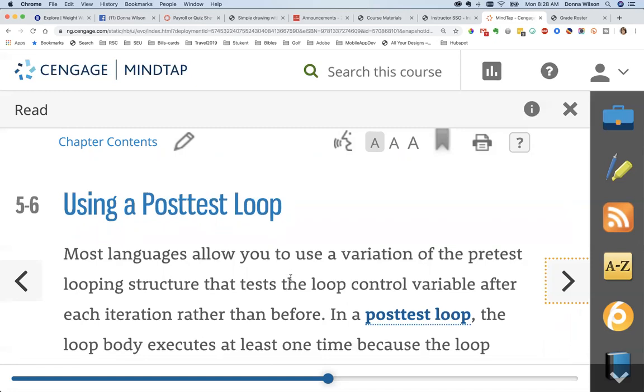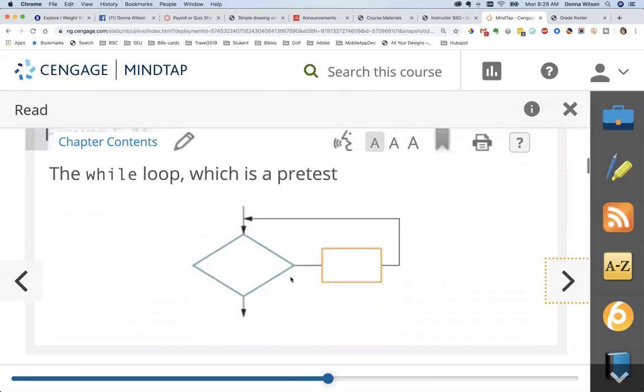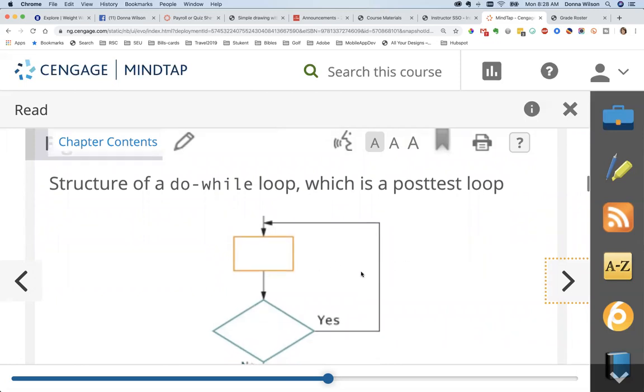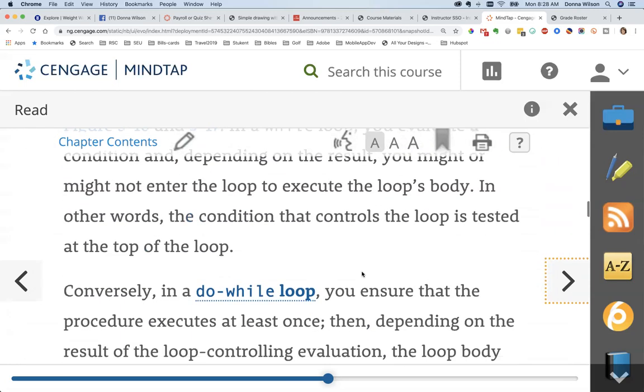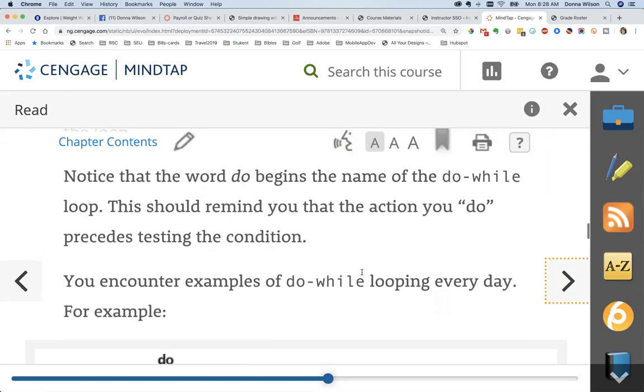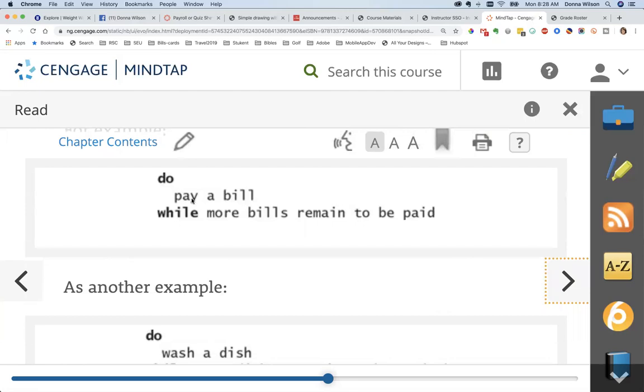But what a post-test loop does is it says do while. So that means you can actually do the loop before you test it, and you test it at the bottom. And so basically, I just want you to know these are in other languages, and it's called post-test because you can actually do the body of the loop, then test the loop.